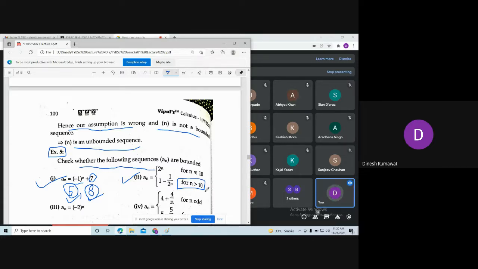So tell me the least natural number which is bigger than 10. 11. Okay, so we need to start with 11. Do we have any end for this second set for n? No, sir. Which means what? You can pick larger n's also. Now, what happens if I pick large n? Then what can I say about 1 upon 2 to the power n?